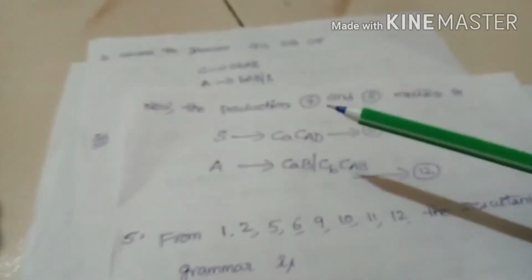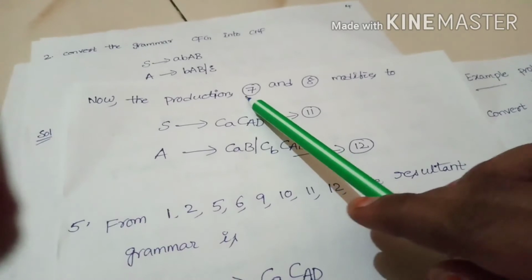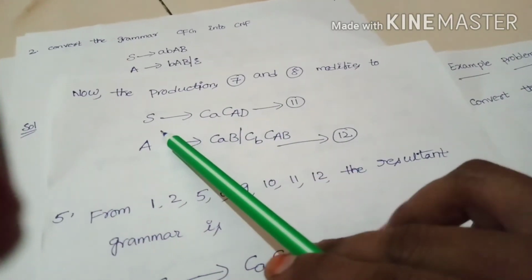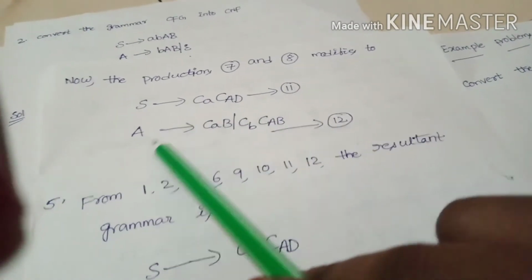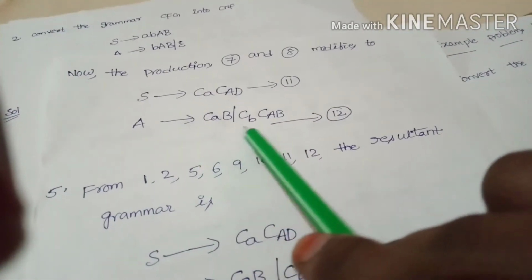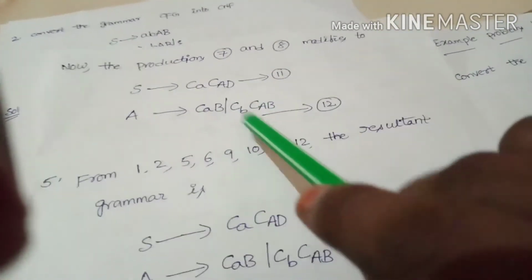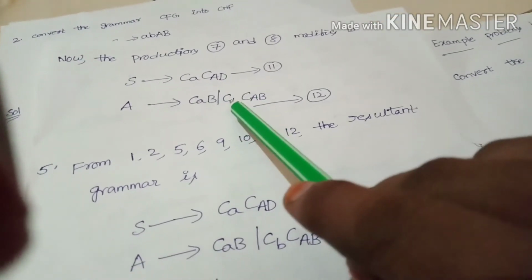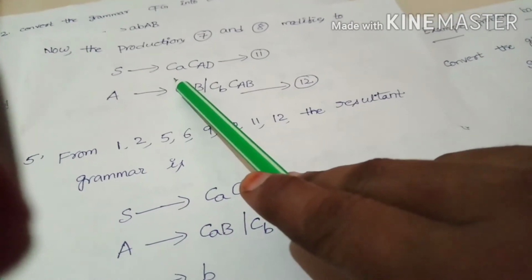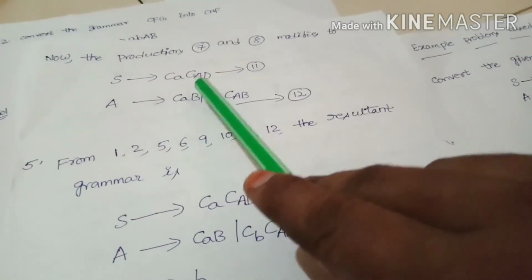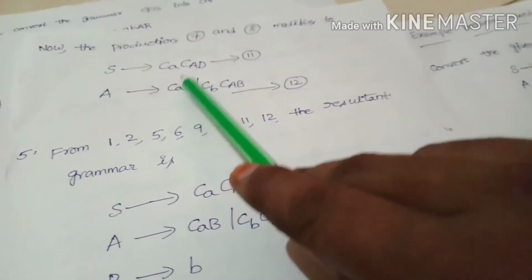Next, after modification, we get the grammar like this. S → Ca CAD. A → Ca B | Cb CAB. Here S → Ca CAD means Ca is a non-terminal and CAD is a non-terminal, so two non-terminals.